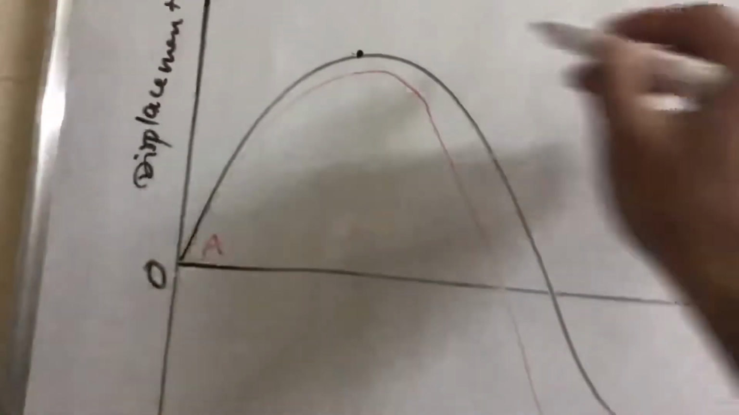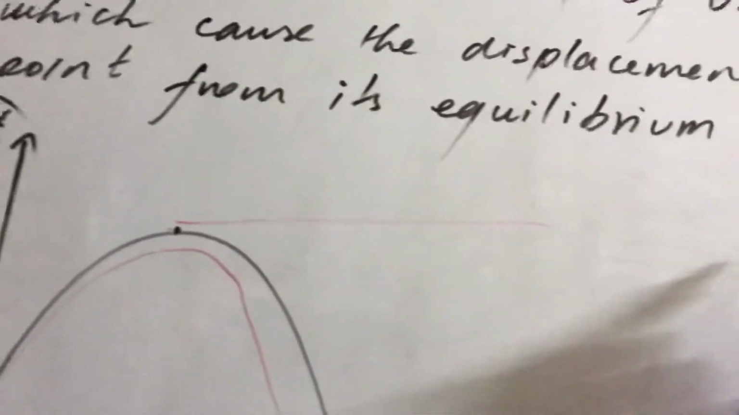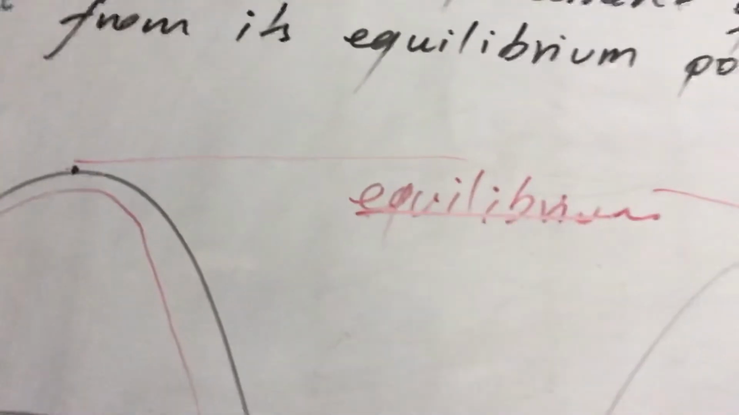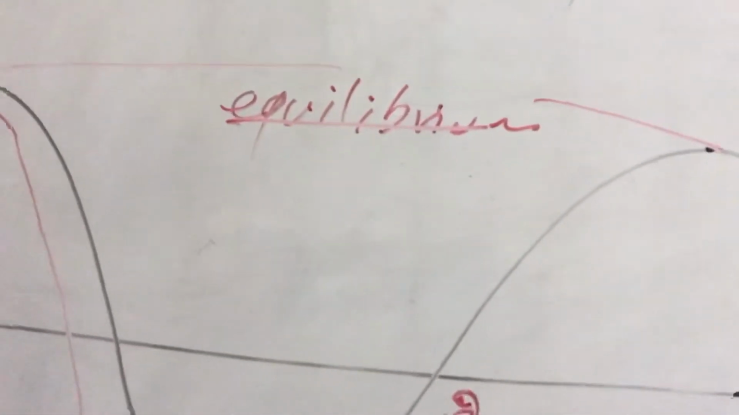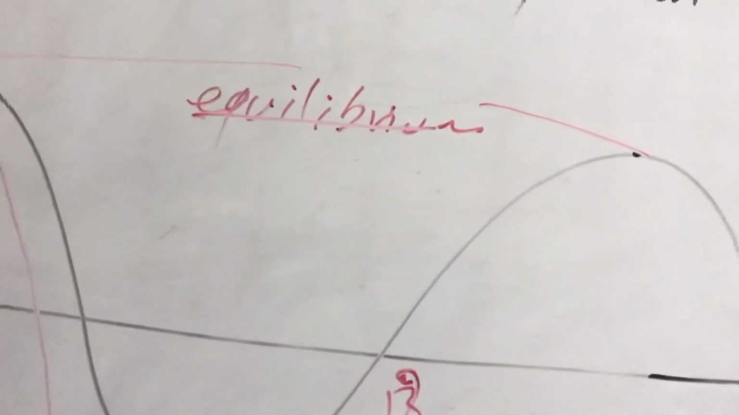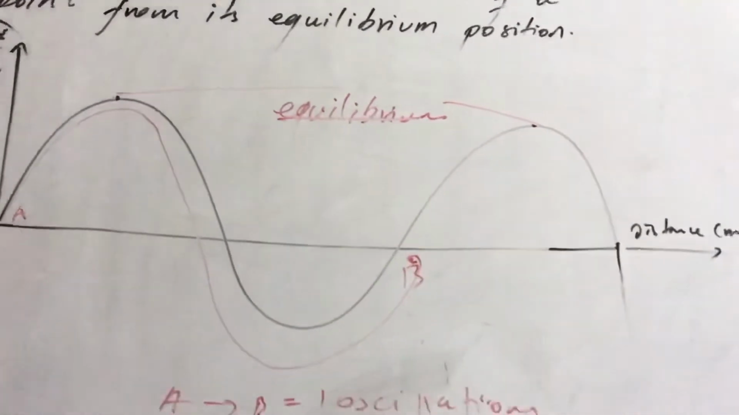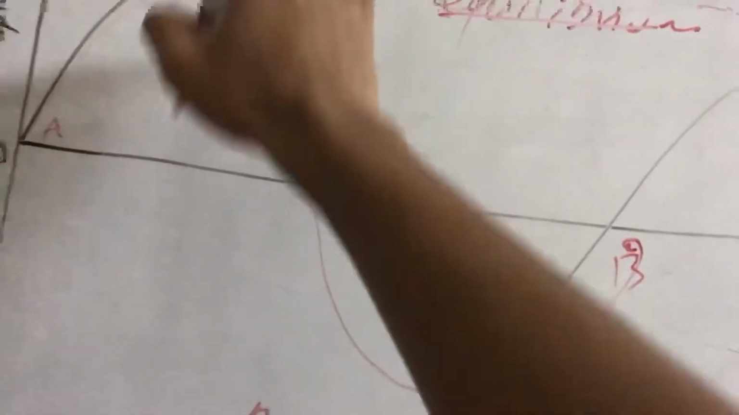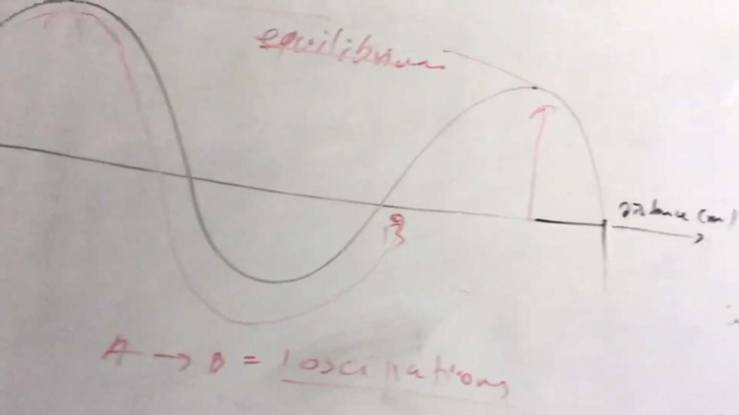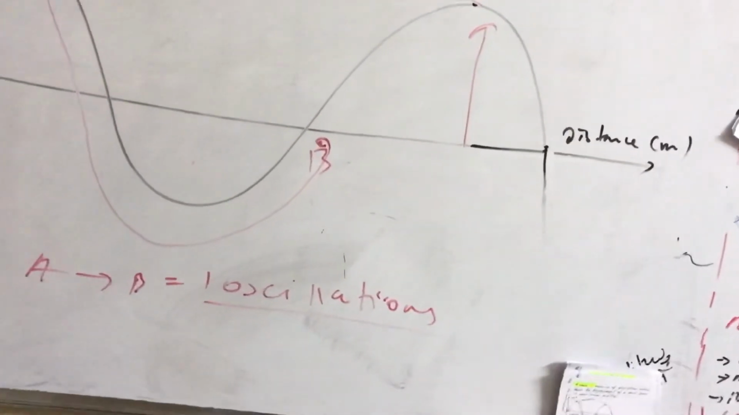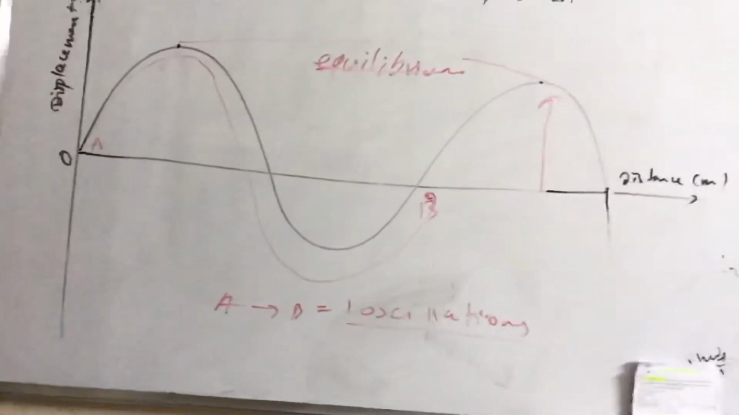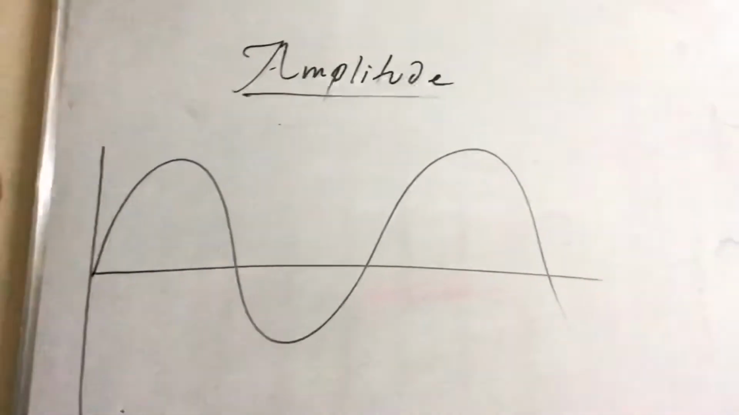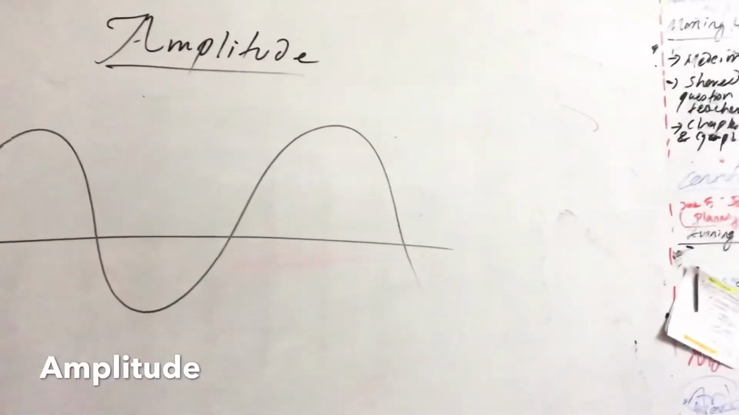And this is the equilibrium point. These are the two equilibrium points, and these are the equilibrium. And it's also the displacement. Look, it's also the displacement. It is a maximum displacement of wave, which we'll be studying in the next chapter. Okay, so in the next chapter we'll be moving to the amplitude.